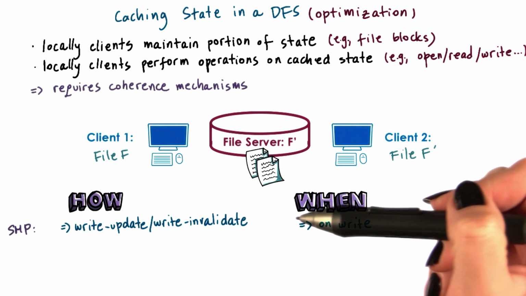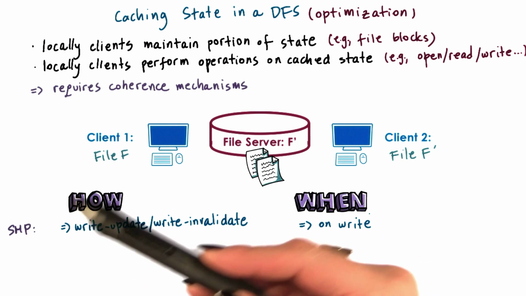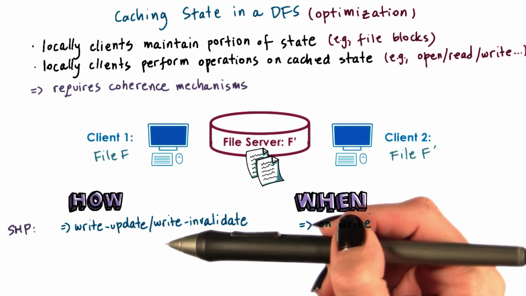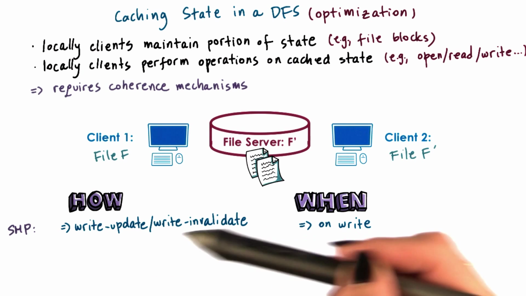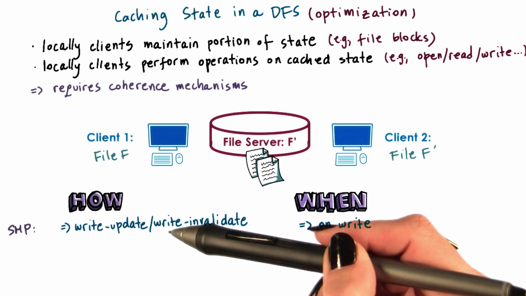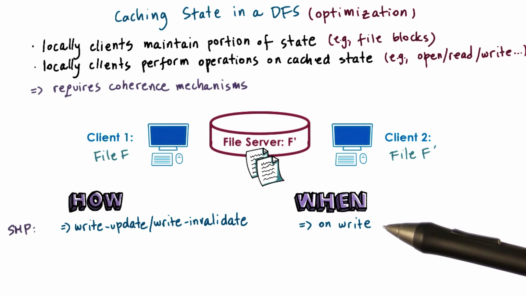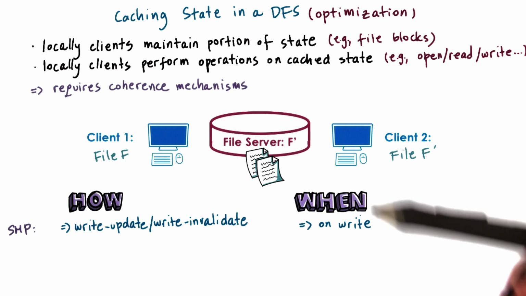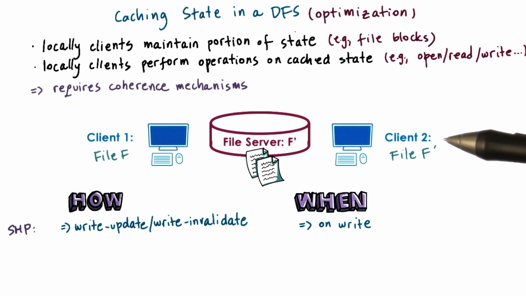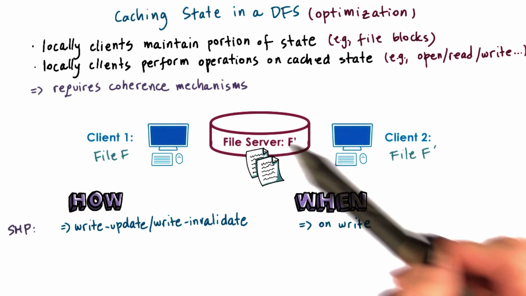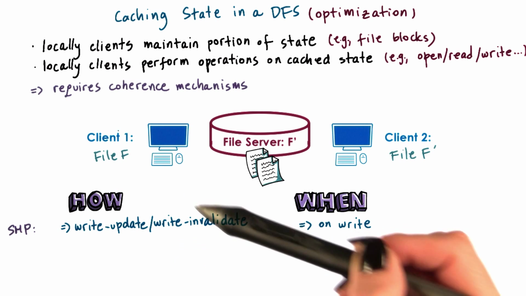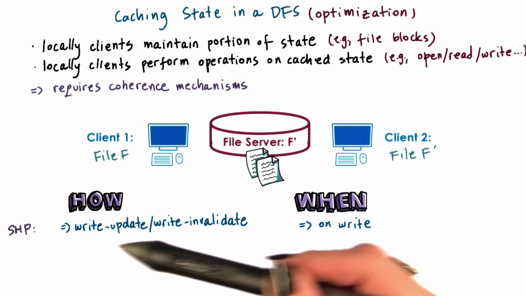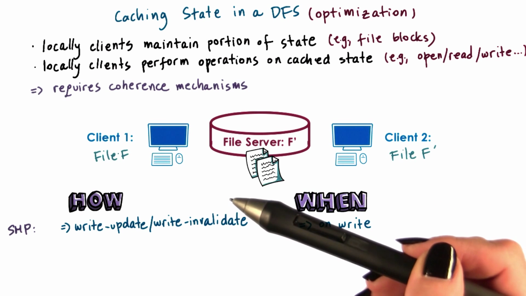The problem here is similar to maintaining cache coherence in shared memory multiprocessors. There we said that we use mechanisms like write update and write invalidate, and these mechanisms get triggered whenever a particular variable or a particular memory location gets written to. What this would mean in the context of this example is that whenever client 2 performs any kind of update to some portion of file f in its cache, that will be propagated to client 1, either as a write invalidation message or a write update. The actual change will be visible here.